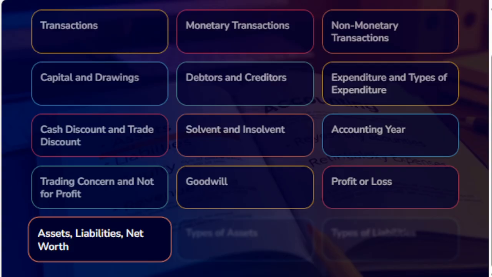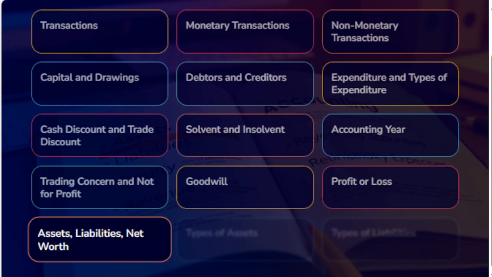Let's move to the liability. Any amount payable by the business to others is known as liabilities. It is a debt amount due from the business to others for the benefit received by the business unit. For example, loan taken, creditors, bank overdraft, outstanding expenses, etc.